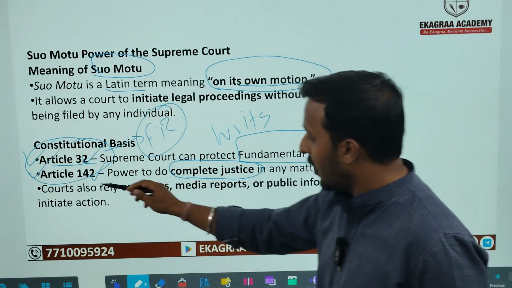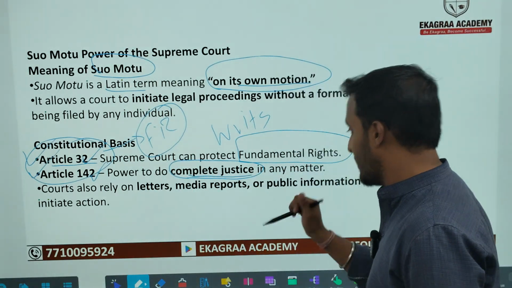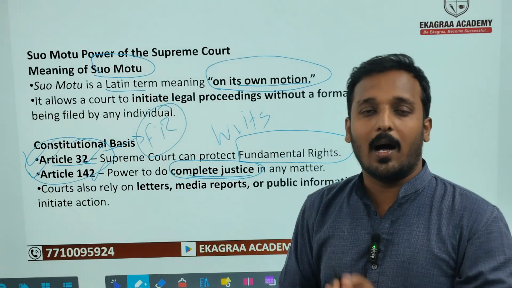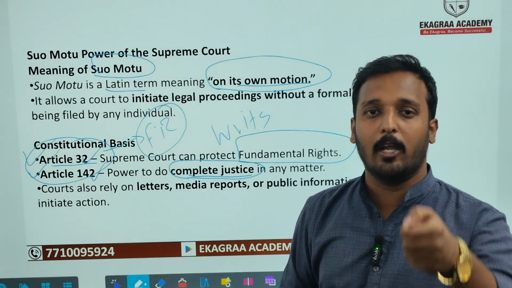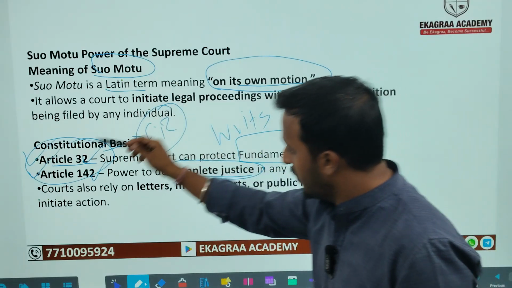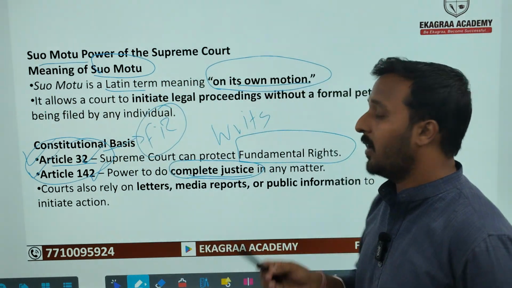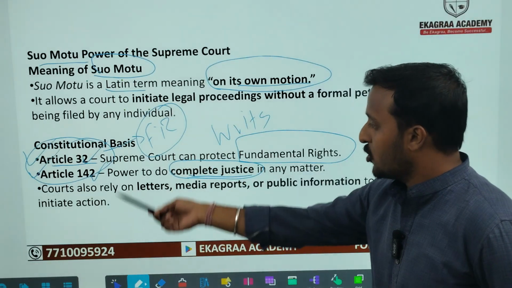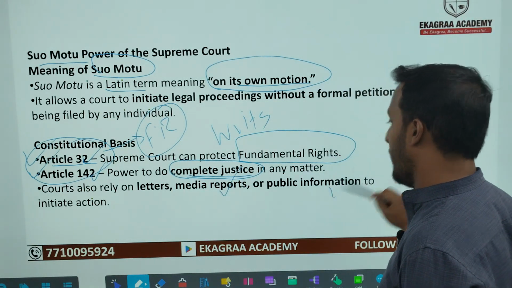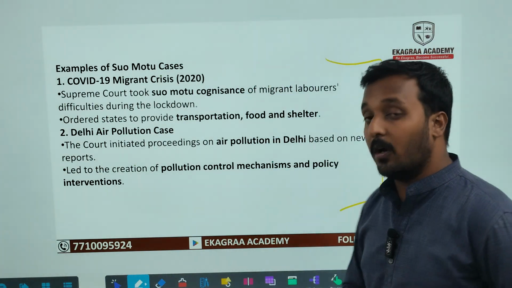Apart from it, Article 142 gives the Supreme Court power to ensure complete justice in any matter. It means that even aspects which are not related to any particular dispute or case, the Supreme Court deals with all those things. So this also gives it the power to take suo motu action in this specific matter. And as we discussed, the Supreme Court can take anything on its own with the help of media reports and public information.